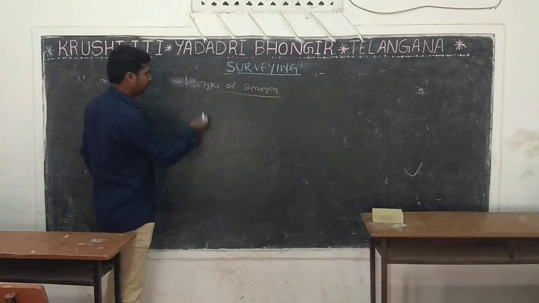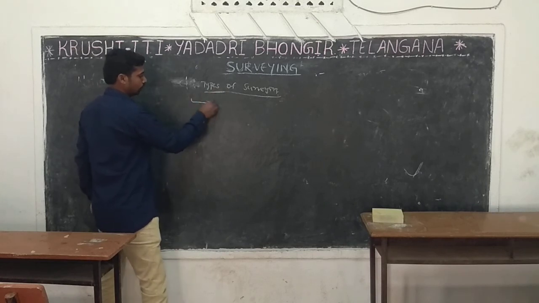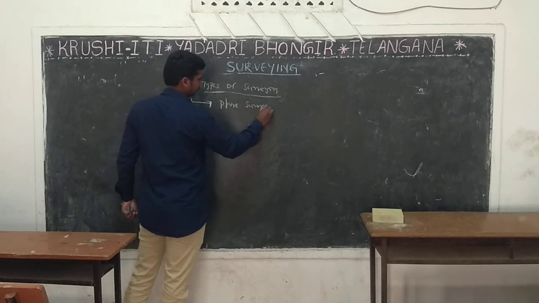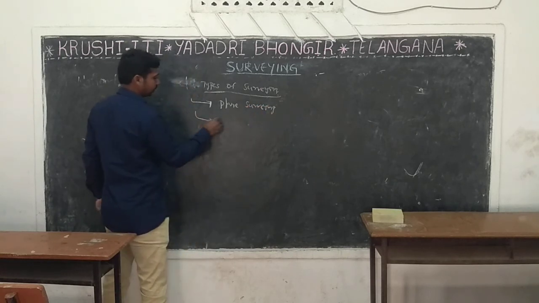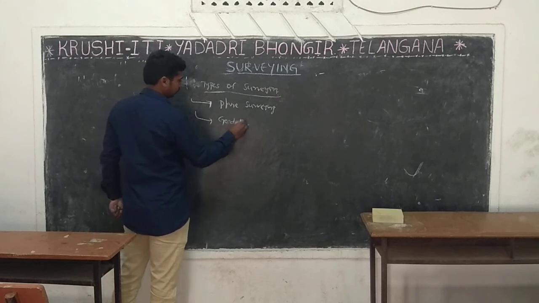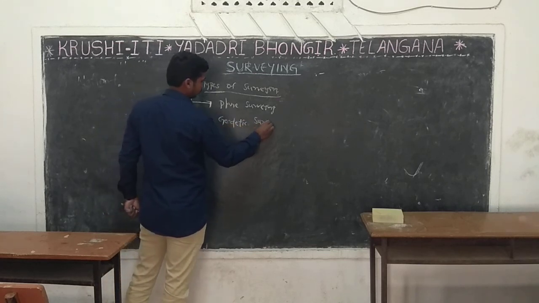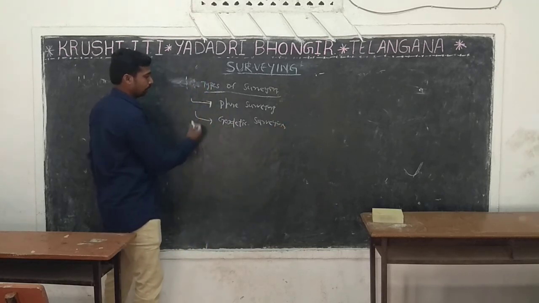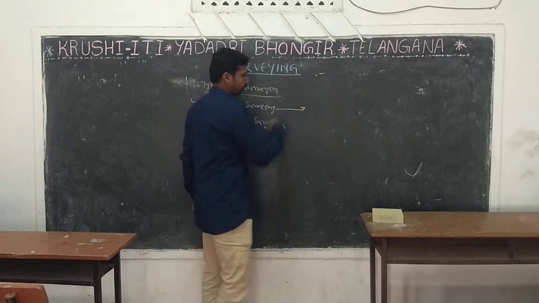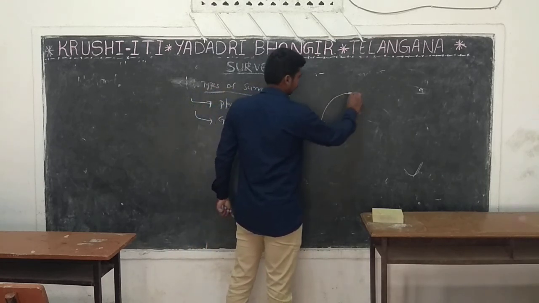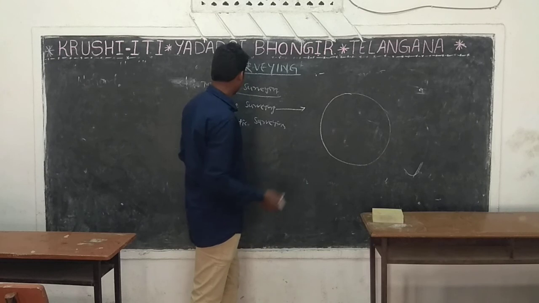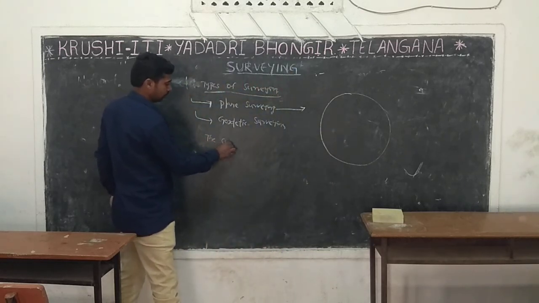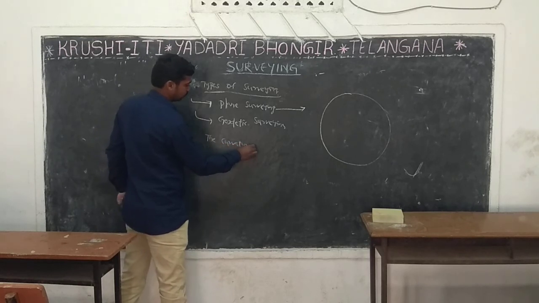Survey is mainly divided into 2 types. The first one is plain surveying, and the second one is geodetic surveying. What is plain surveying? Suppose this is the earth. The curvature of the earth.